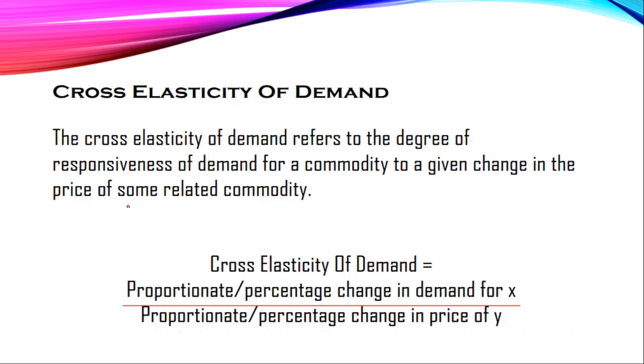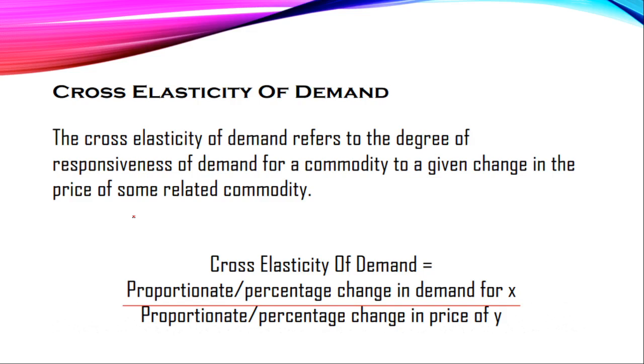When there is a change in price of some related commodity, when we talk about complementary goods, the first example that can come to our mind is bread and butter. So if the price of butter is high, somewhere the demand of bread will go low, and in a similar way, if the price of bread hikes, then the demand of butter will decrease somewhere. So there is a relationship between two commodities, that is cross elasticity of demand.